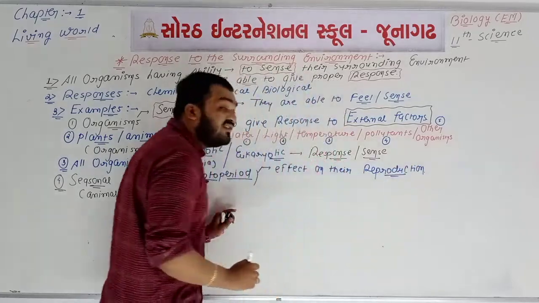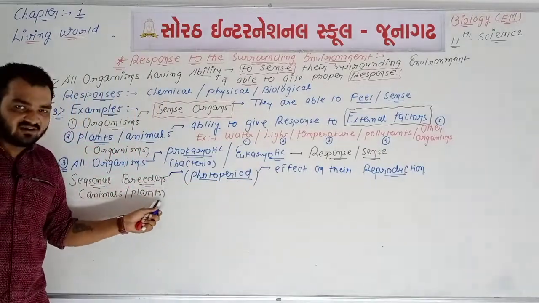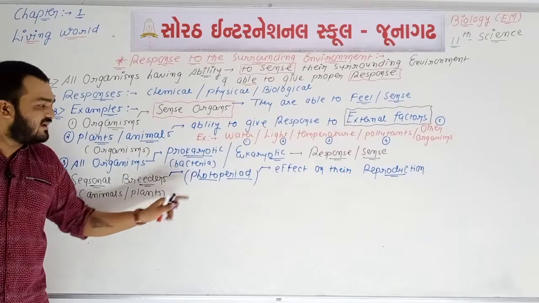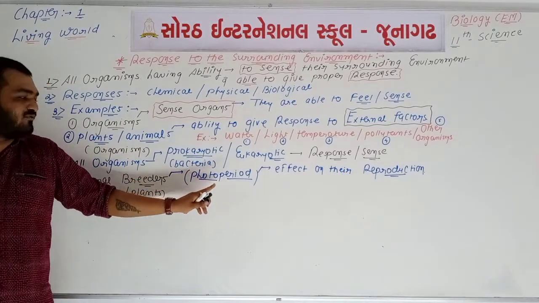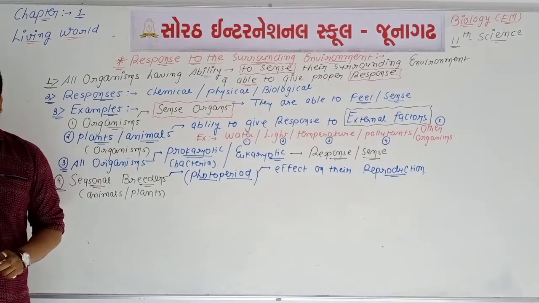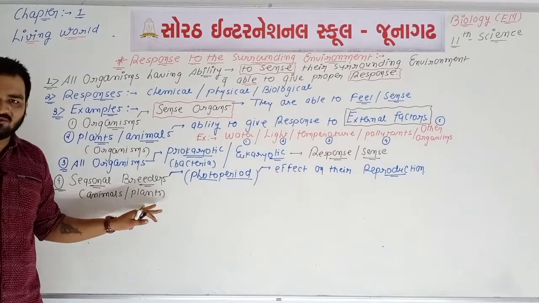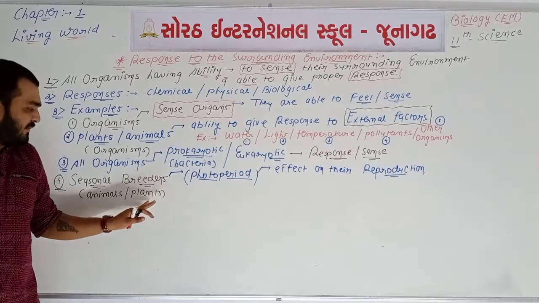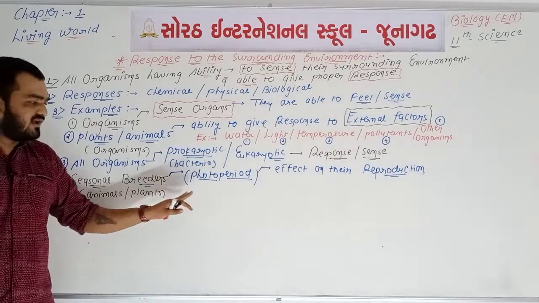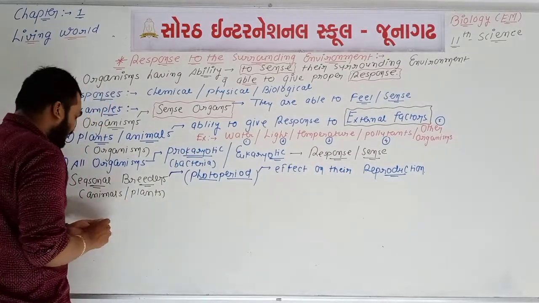So the sentence will be like this: the reproduction of seasonal breeders will be affected by the photoperiod. See, photo means light, and light is one type of external factor. So we can say that seasonal breeders, either animals or plants, the reproduction of this type of organisms will be affected by the time of light or the period of light.